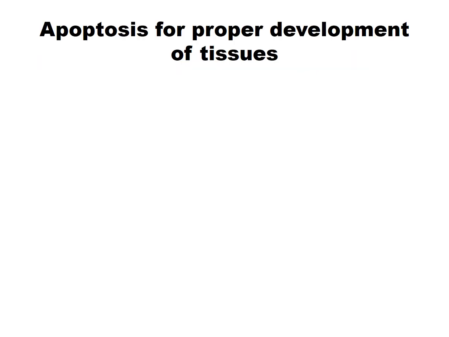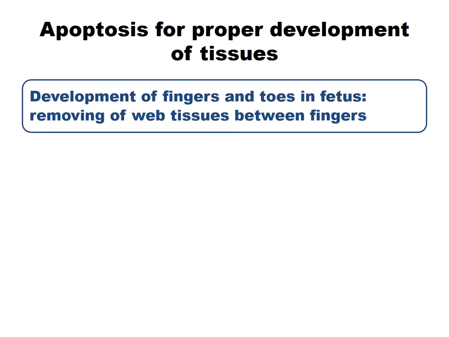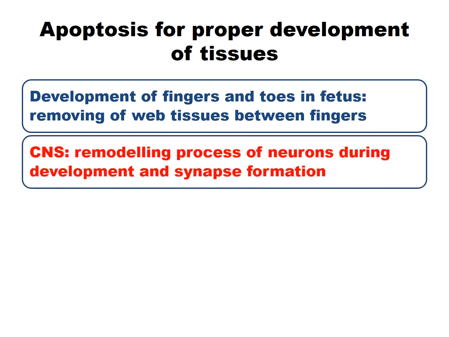The other examples of apoptosis during the embryonal stages are, first, as we have discussed already, the development of fingers and toes in the fetus. Then it is in the brain. In the brain we have a number of synapses, and these synapses are remodeled during embryonal development by the process of apoptosis.